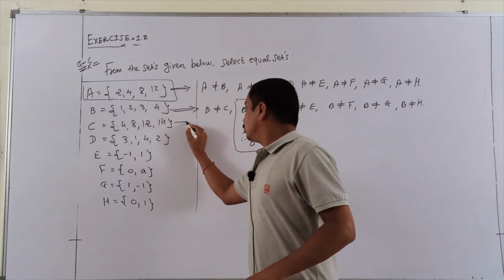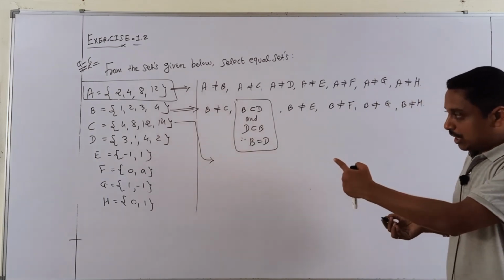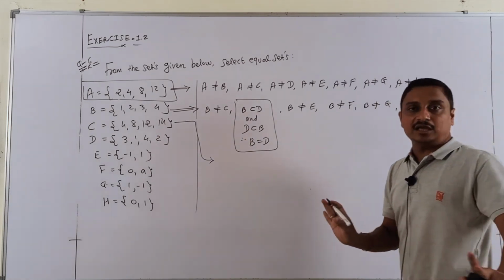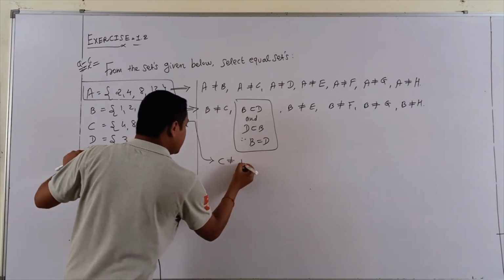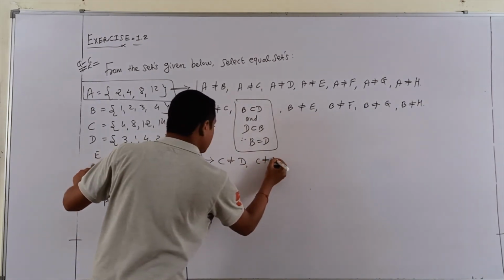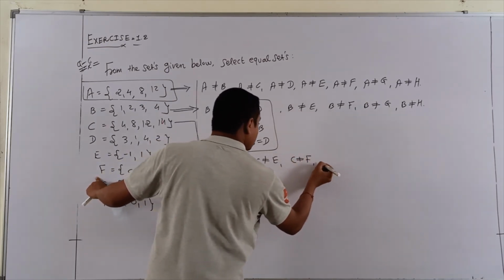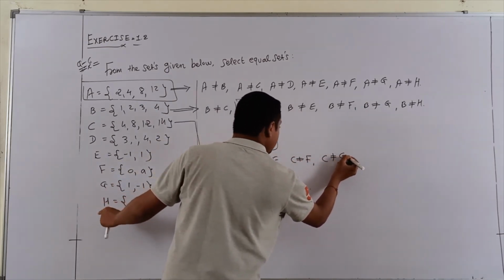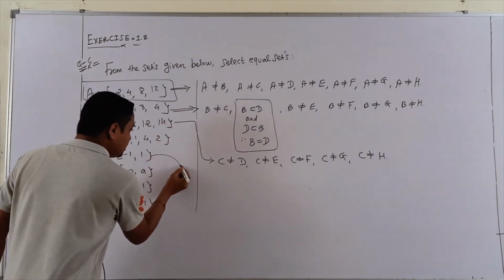So the B side is finished. Now I check the C side. Now C check to D. No, A, F, G, H, nothing. So set C is not equal to D. C not equal to E. C not equal to F. C not equal to G, and C not equal to H.